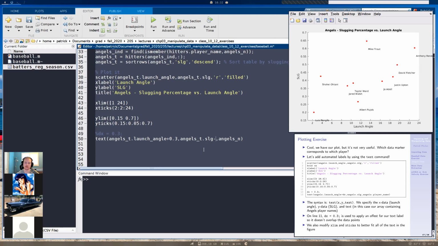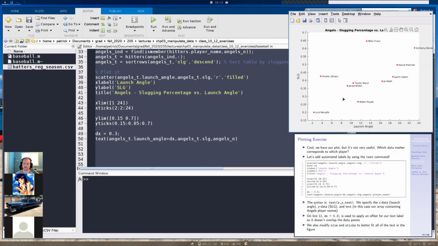So instead, I'll basically put placeholders here. All I'm going to have for the x data is plus dx. That's our variable, and that's going to reference line 49 here, where we have dx equals 0.3. If I want to change this later on, all I have to do is go to this line and change it to whatever I want. Let's do 0.5. That's a little too far over, so all I have to do is go to line 49, and I can do 0.3, run our code, and then there it is.